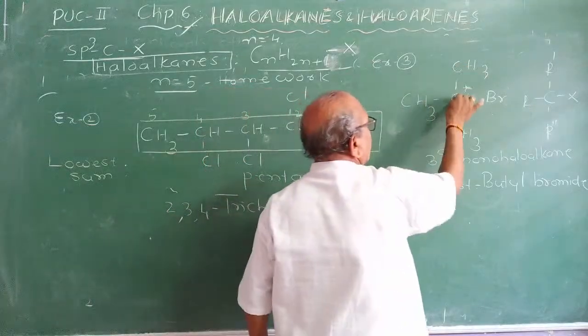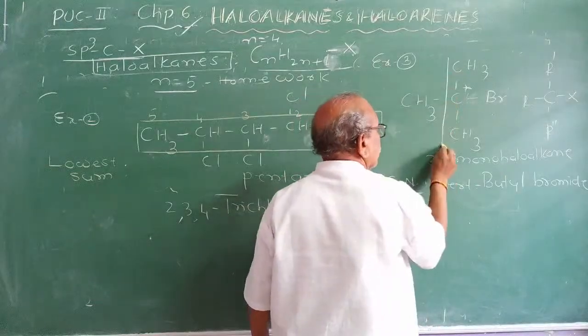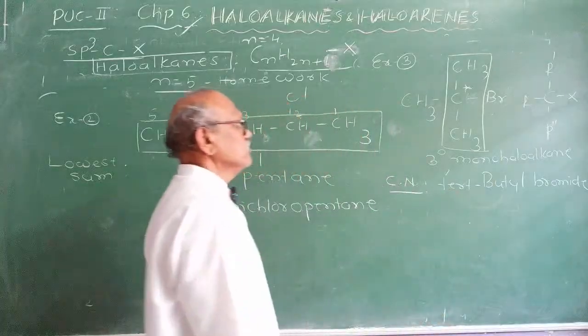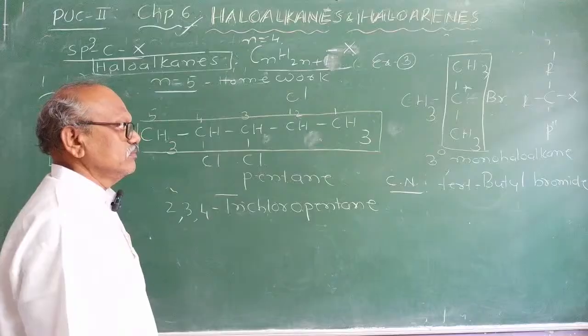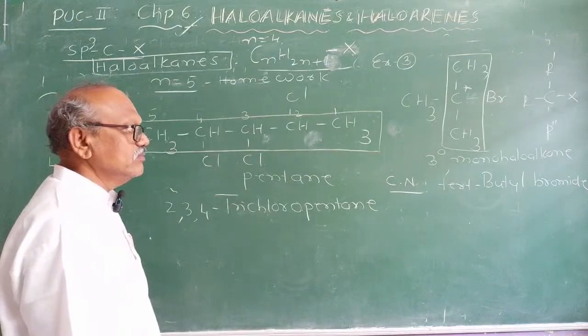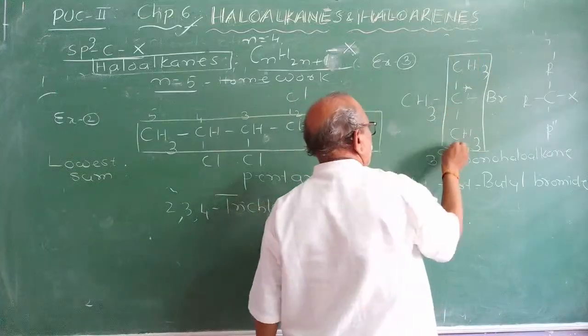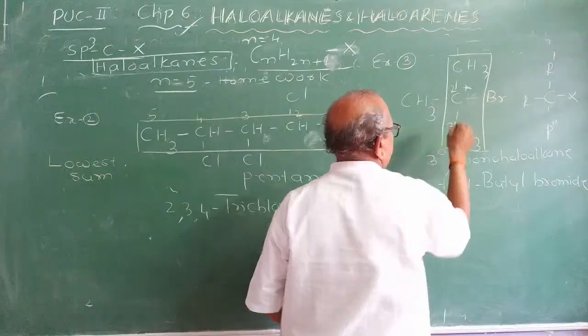The longest chain containing the halogen atom is the vertical. Number it. Numbering can be done from top to bottom or bottom to top. Both of them will be the same. I will number it as 1, 2, 3.